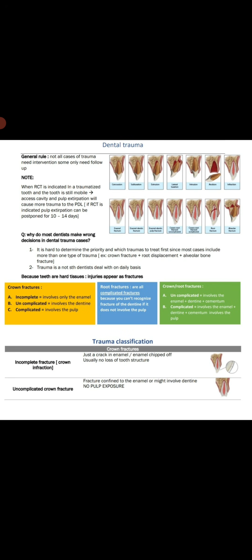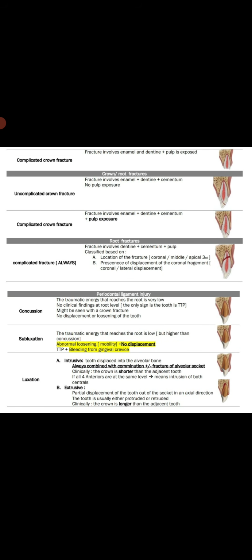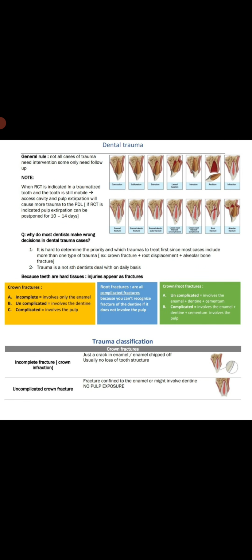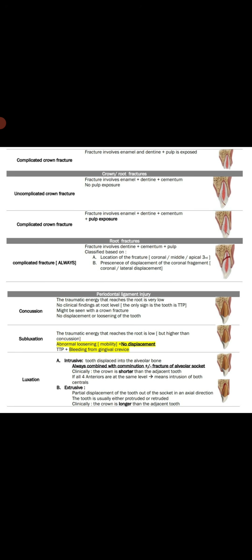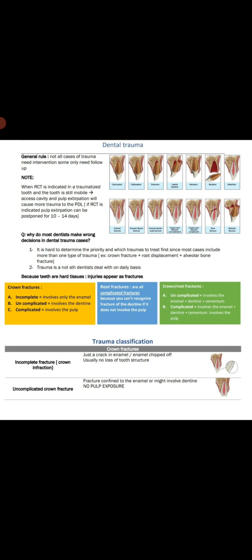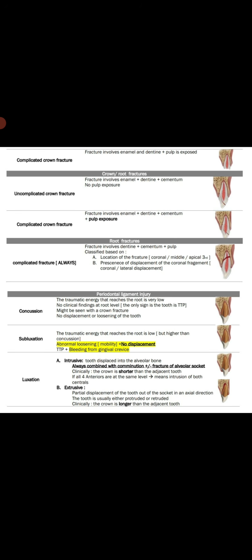Now come to the trauma classification. Trauma to teeth we classify into 6 types. We move from the visible portion of the tooth toward the roots. First is the crown fracture. Second is the crown-root fracture, meaning both crown and root are fractured.